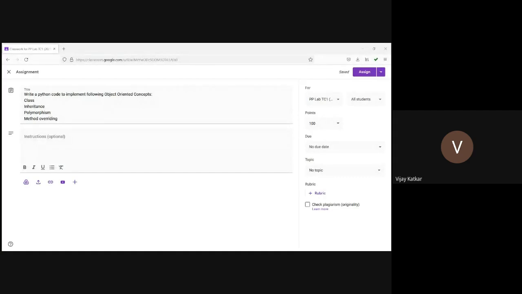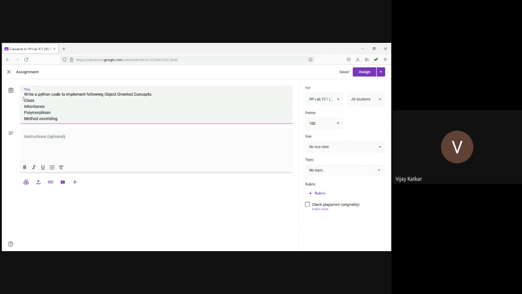So you are supposed to write one program to implement all these concepts. For example, if you go for inheritance, class concept is covered. If you go for class and inheritance, you can easily implement method overriding, and polymorphism is not a big problem.